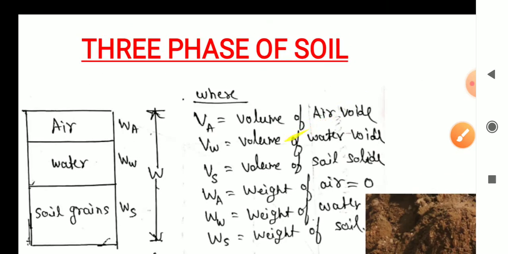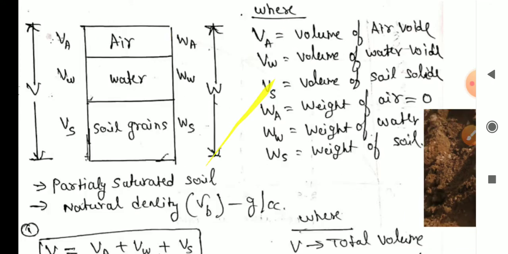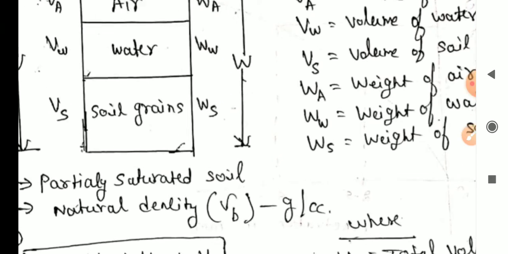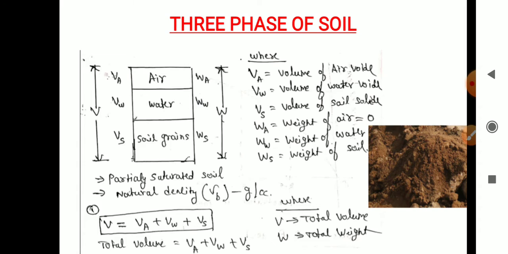So Va is equal to volume of air voids, Vw is equal to volume of water voids, Vs is equal to volume of soil solids, Wa is equal to weight of air, Ww is weight of water, Ws is equal to weight of soil solids. The corresponding density we get for a partially saturated soil is gamma b.